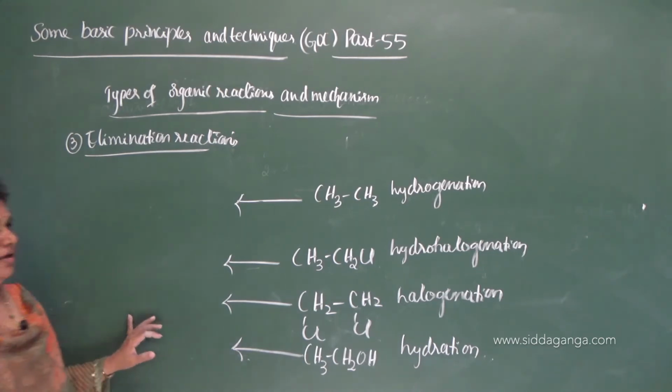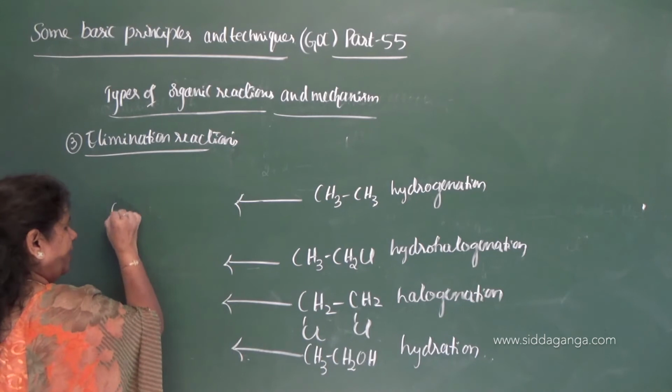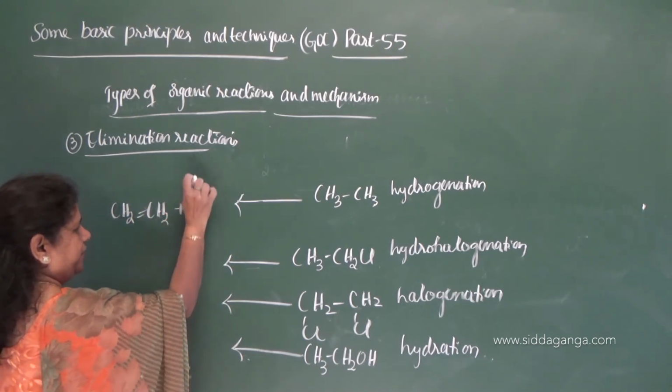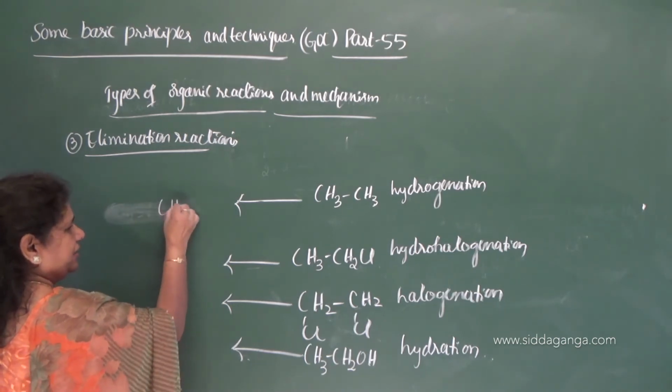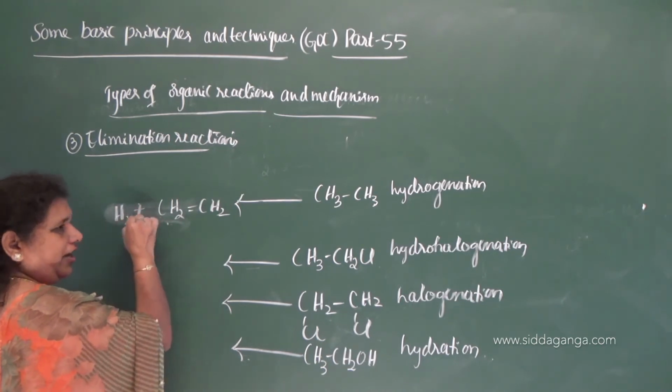So here, dehydrogenation means if you remove hydrogen, then you will get ethene along with hydrogen. The product is ethene and the byproduct is hydrogen.